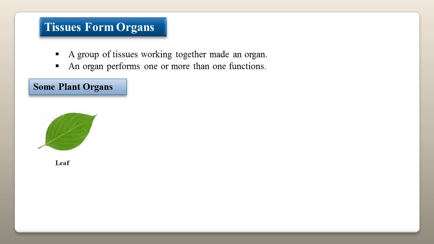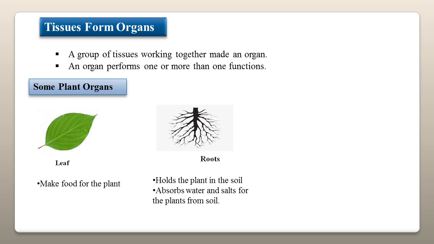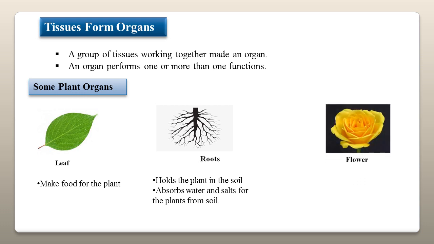A leaf. A leaf is green in color and it is responsible for the production of food. Roots. Roots anchor the plant in the soil and are responsible for the absorption of water and minerals from the soil. Flower. A flower is responsible for seed production and new plants grow from that seed.